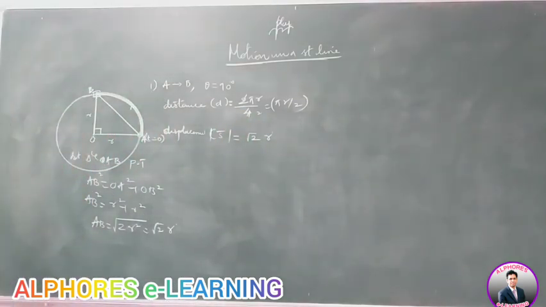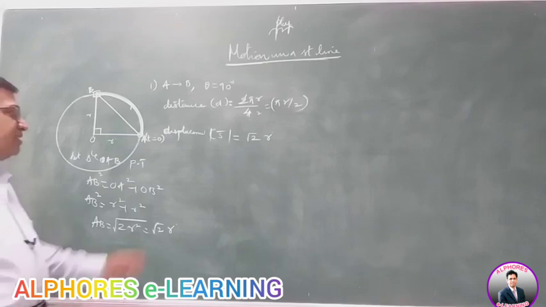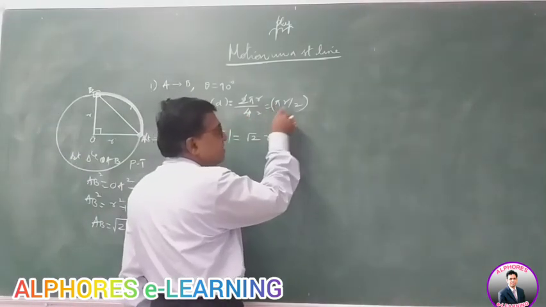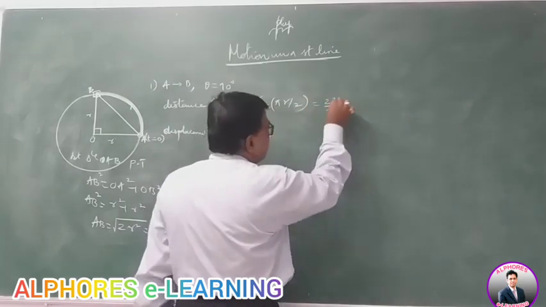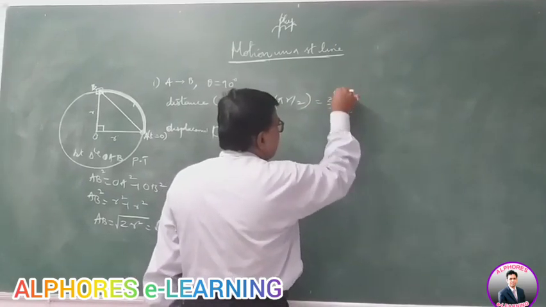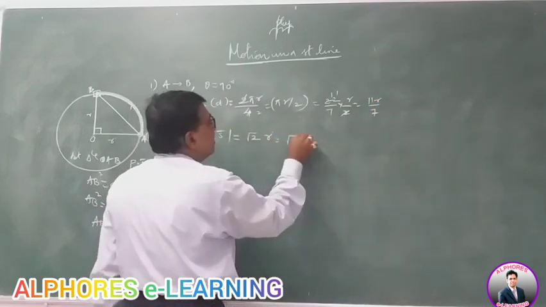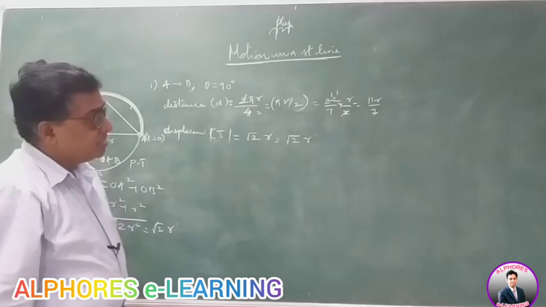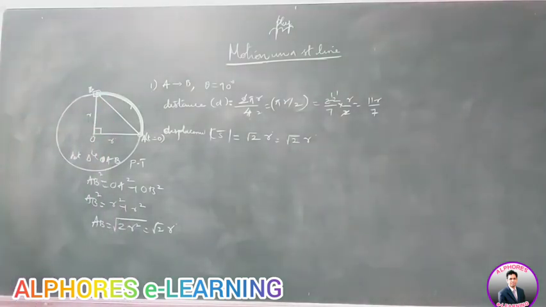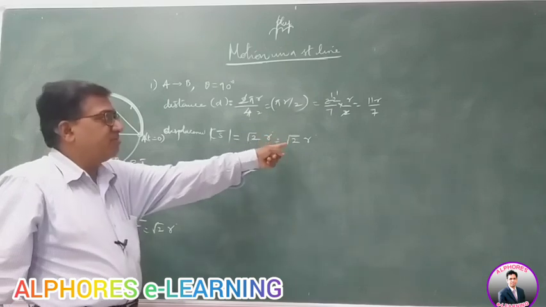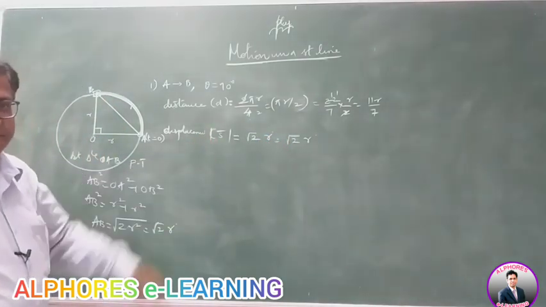This way we get the distance and the displacement. The distance is pi r by 2. You can substitute pi as 22 by 7, so this is 22 by 7 into r by 2, which is 11 r by 7. The displacement is root 2 times r. Sometimes you will be asked to find the ratio of distance to displacement. So 11 r by 7 divided by root 2 r, r cancels, giving 11 by 7 root 2.